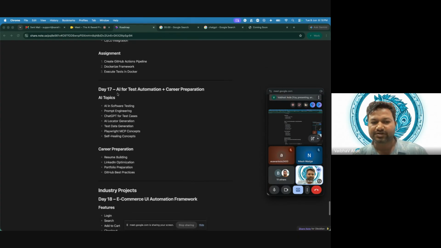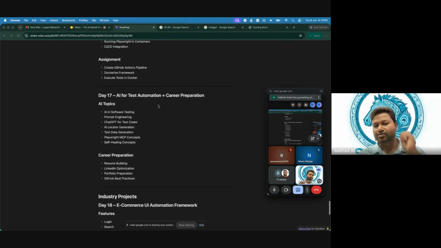Okay, so moving forward, we have AI with test automation. When we are talking of AI over here, there are many meanings. I have a different batch for AI agents, and in that batch, AI means a completely different thing.